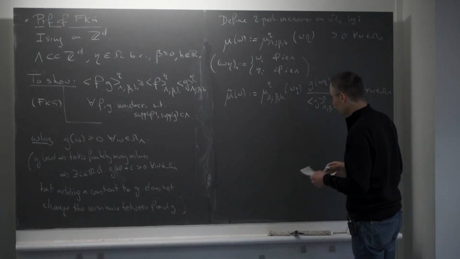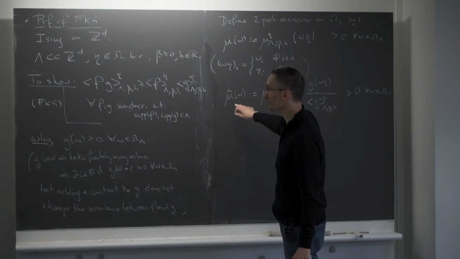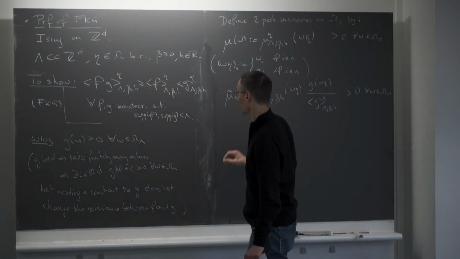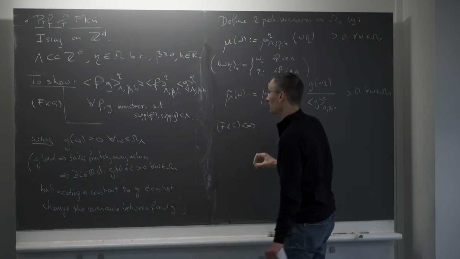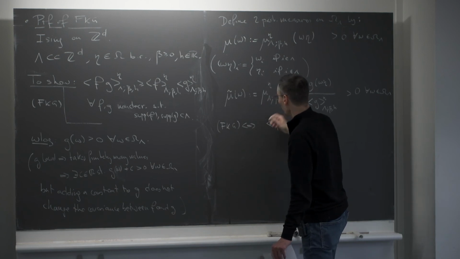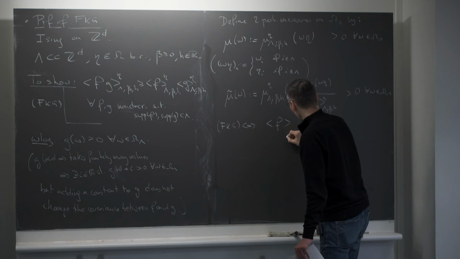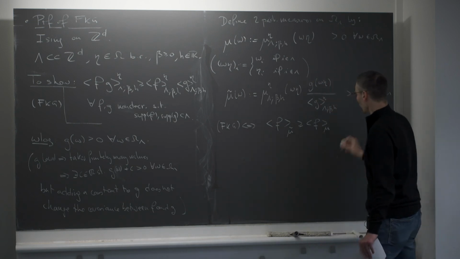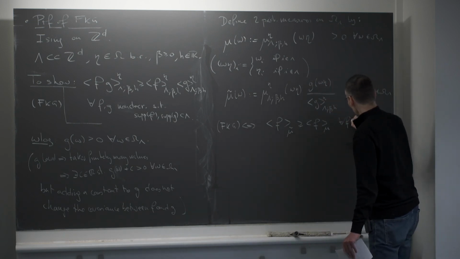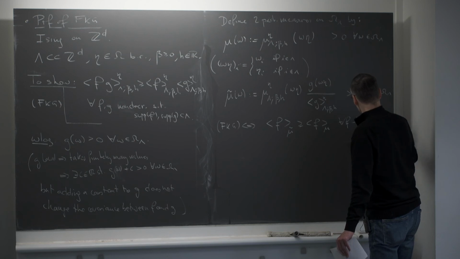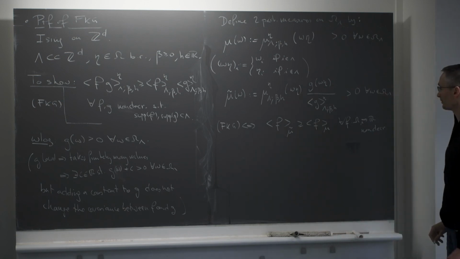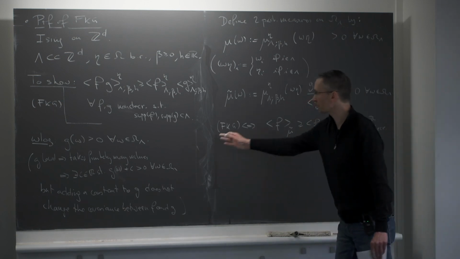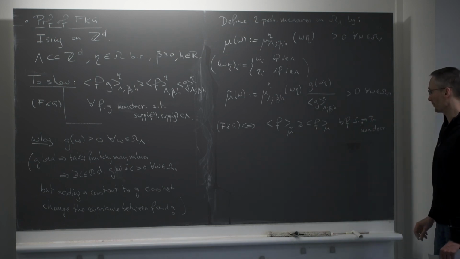So now the next thing is that using these two measures, mu and mu tilde, I can rewrite this FKG inequality. So FKG can now be seen to be equivalent to the following statement. I want the expected value of f under mu tilde to be bigger than the expected value of f under mu, for all f from omega lambda to R non-decreasing. g is fixed. g is a non-decreasing function which has these properties. So that's what we want.